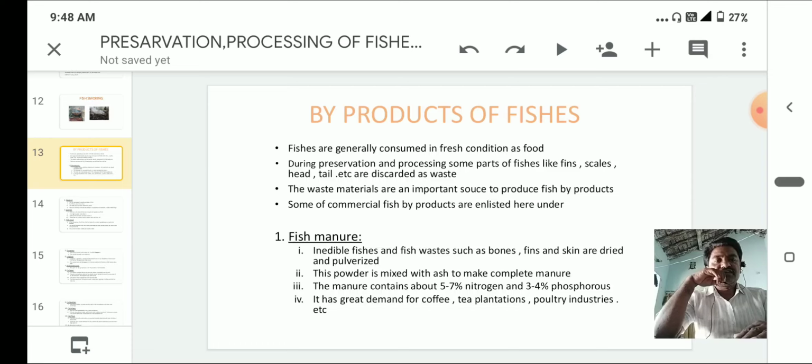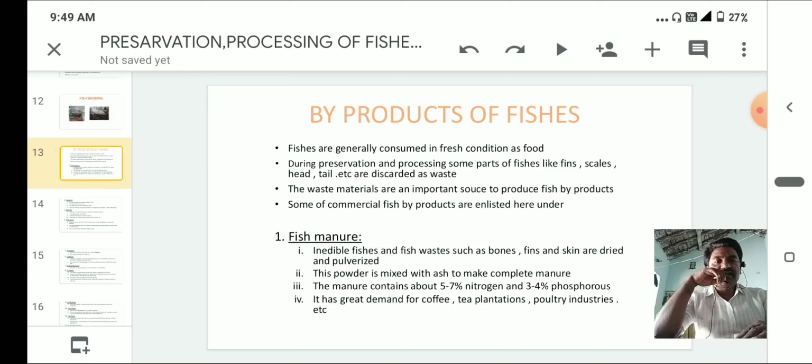Some of the commercial fish byproducts are enlisted here under. First one is fish manure.